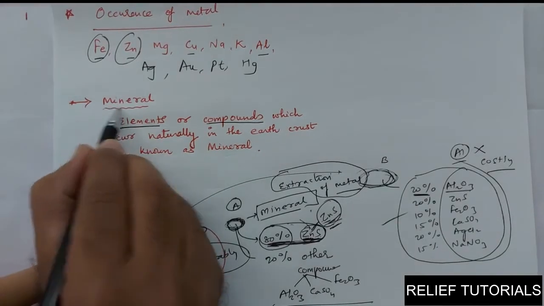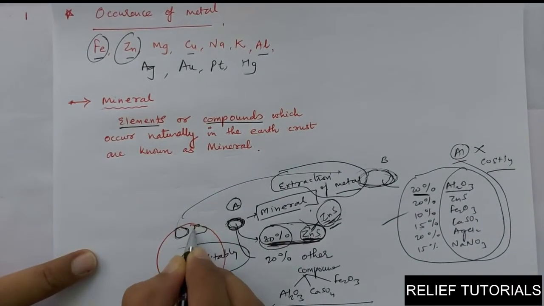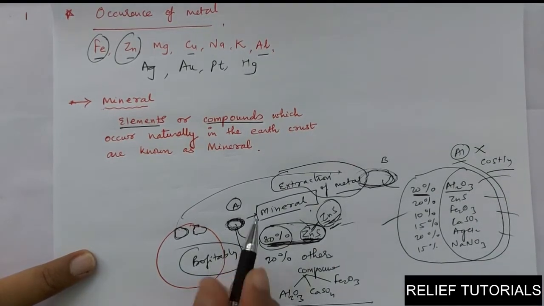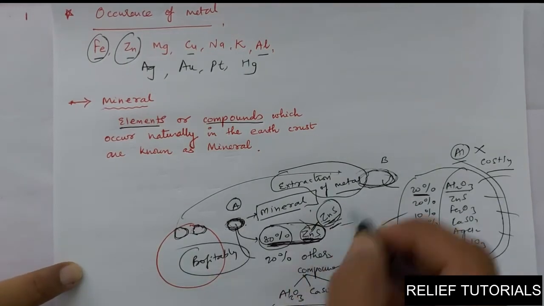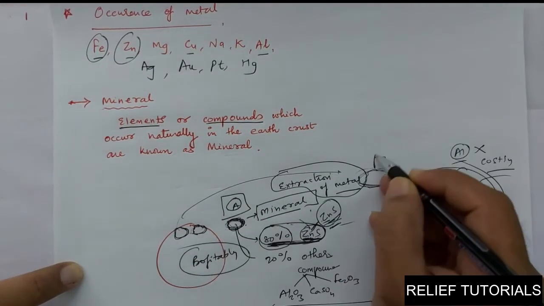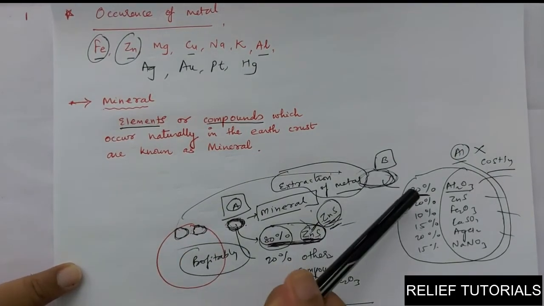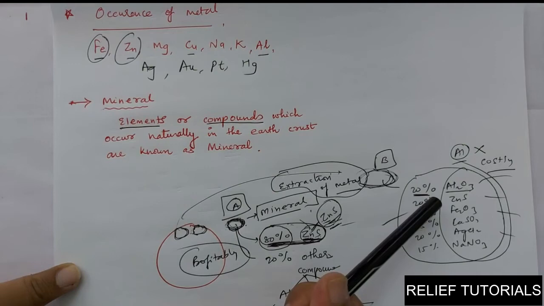So what do we mean by mineral? Mineral means the element or its compound. All these things are minerals. Whatever we take from the earth is a mineral. Now, what is the difference between mineral A and mineral B? In mineral A, one of the metallic compounds is present in a greater amount, so that the metal can be extracted profitably. And here, no metal is present in the majority amount.